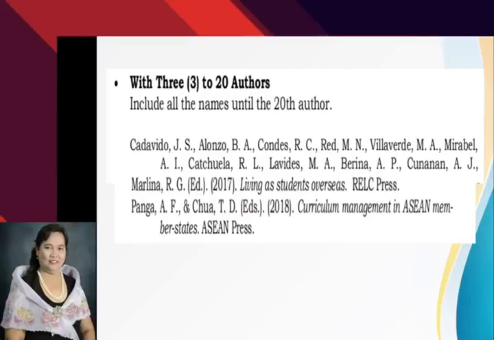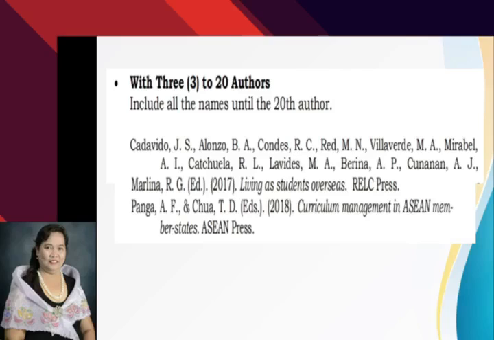So again, as I have mentioned earlier, in citing sources for books with 3 to 20 authors, you write all the names until the 20th author. All the surnames of these authors are followed by a comma, and for the first name and the middle initial, we always put a period. Okay? Now, another example.